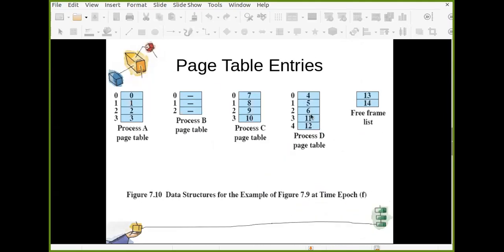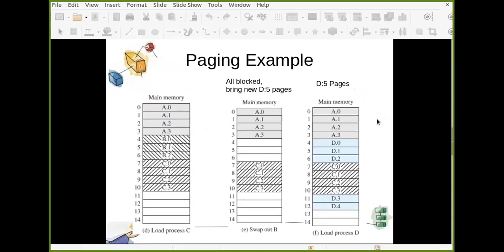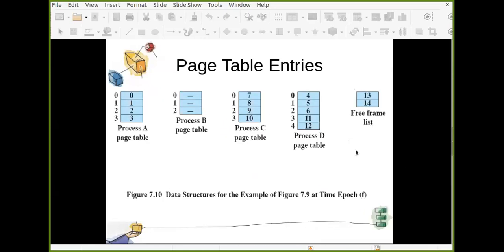And for process D, you can see the first 3 pages are loaded in frames 4, 5, 6, and the last 2 pages are loaded in 11, 12. And there is one more table maintained by the OS, which is the free frame list. So you can see frames 13 and 14 are free. Are you getting this?